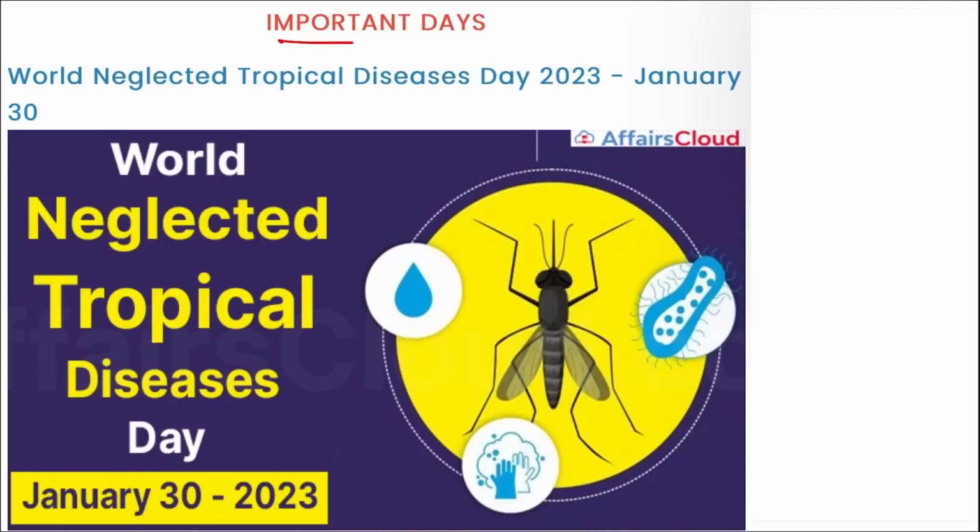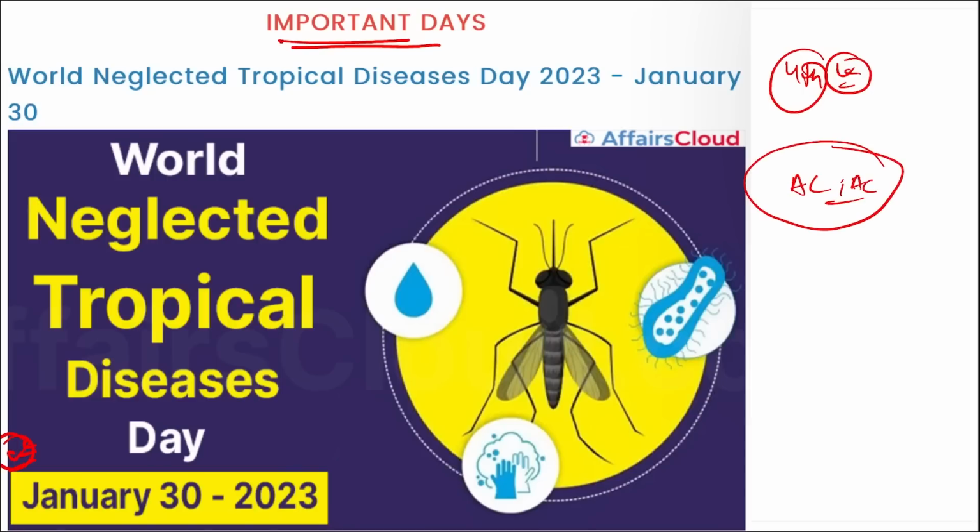Next, we are talking about important days. World Neglected Tropical Disease Day is observed on 30th of January. This 30th of January 2023 marks the observance of the 4th edition of World Neglected Tropical Disease Day. Here the theme that you need to remember is Act Now, Act Together, Invest in Neglected Tropical Diseases. I repeat, Act Now, Act Together, Invest in Neglected Tropical Diseases. This is the theme that you need to remember for the same.